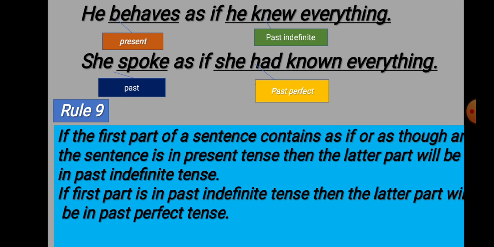If the first part is in past indefinite tense, then the later part will be in past perfect tense. You see, as if is used in the middle of the sentence and the first part is written in present. When the first part is present form, then the second part is in past form. And you see the second example, she spoke. Here spoke is written in past form, so the later part is written in past perfect form.